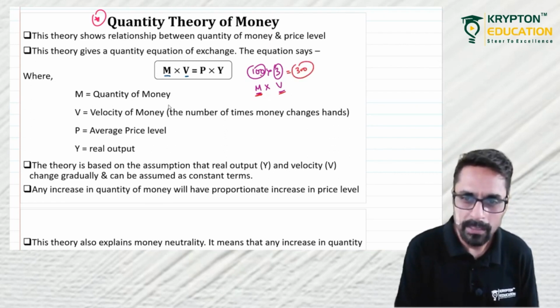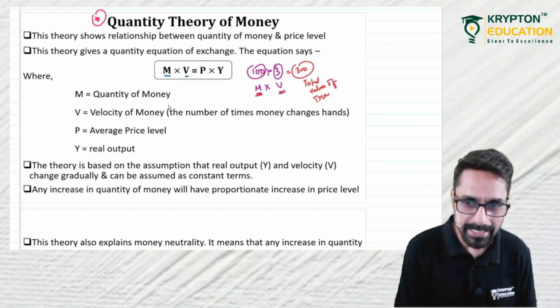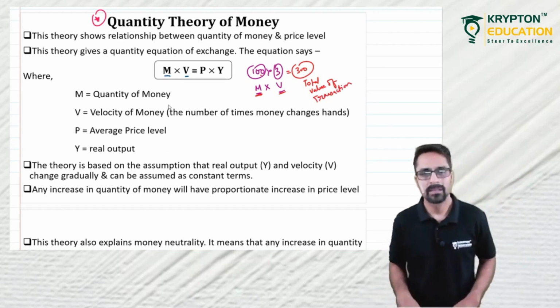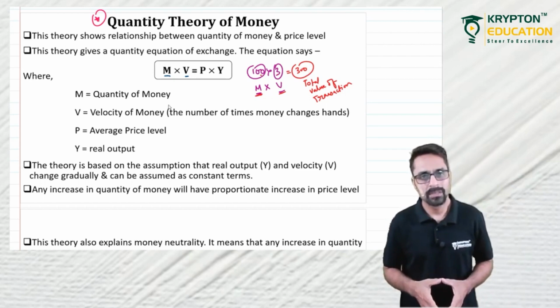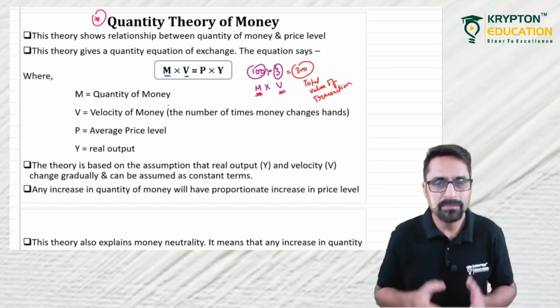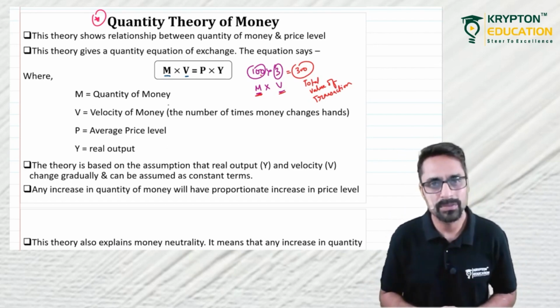And what is this 300? This is the total value of transactions taking place, because money is changing hands, because there is transaction. If I am paying you 100 rupees because I am buying something from you, there is a transaction taking place.